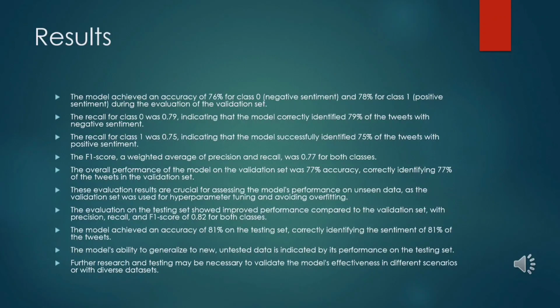This also shows the model's ability to generalize to new, unseen data, as indicated by its performance on the testing set. It is important to note that further research and testing are necessary to validate the model's actual effectiveness. Different data can have varying characteristics, and the model's performance may vary accordingly.